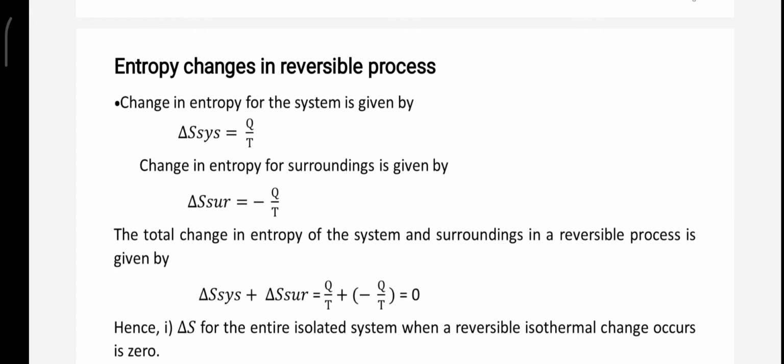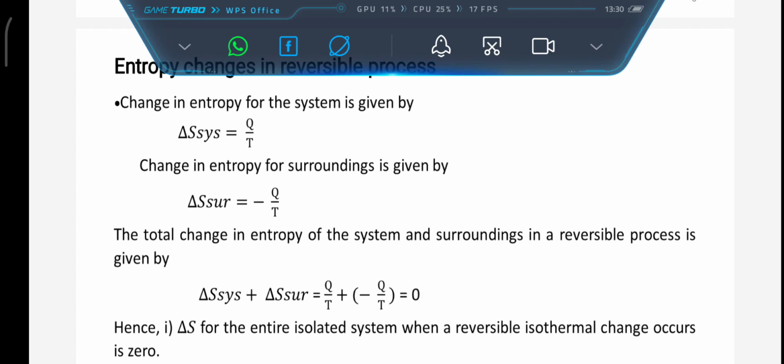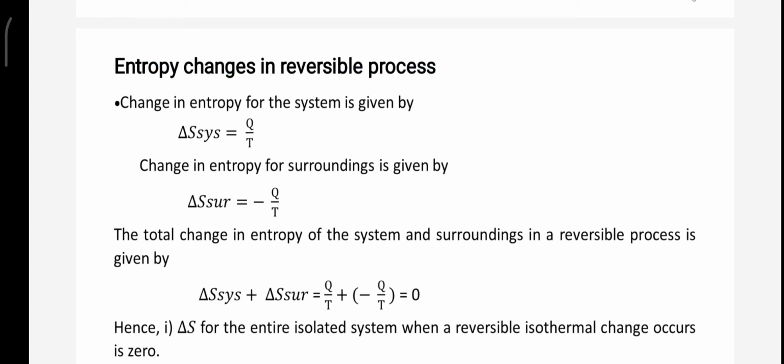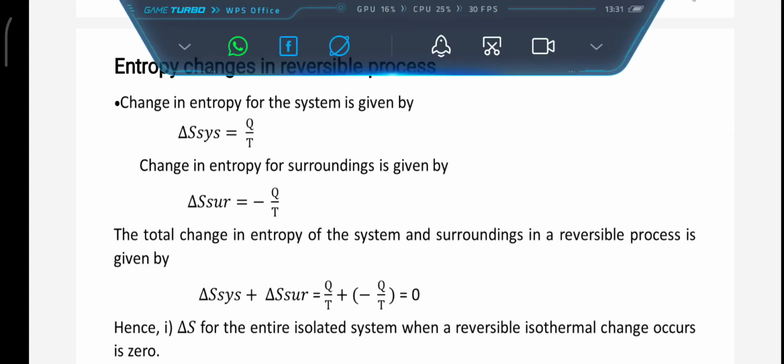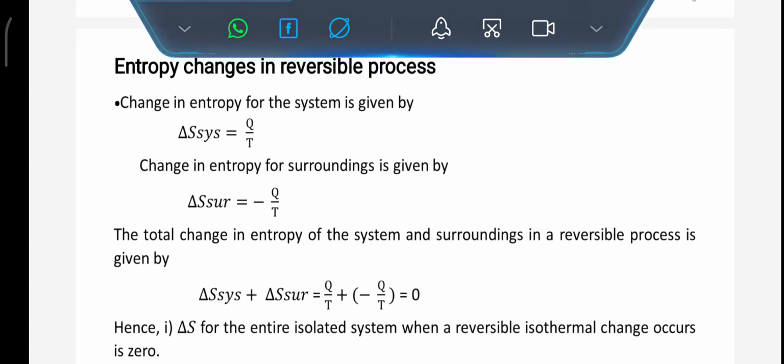Similarly, an equal amount of heat is lost by the surrounding. Therefore, the entropy change with respect to surrounding is given by minus Q by T. Next, we have net change in entropy in a reversible process, or total change in entropy, and is given by delta S system plus delta S surrounding. So when you take those values, the value becomes 0. So this indicates the entropy change in all reversible process becomes 0. It means there will be no change in the value of entropy.